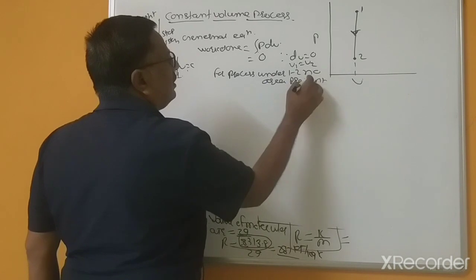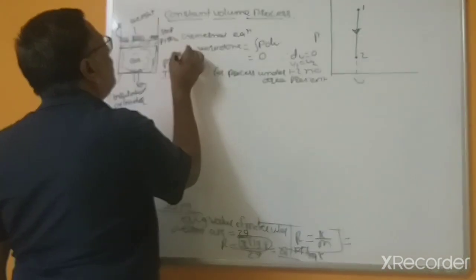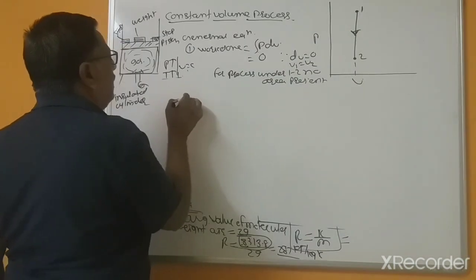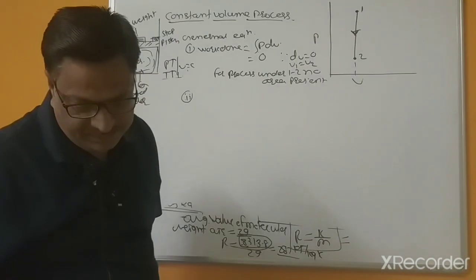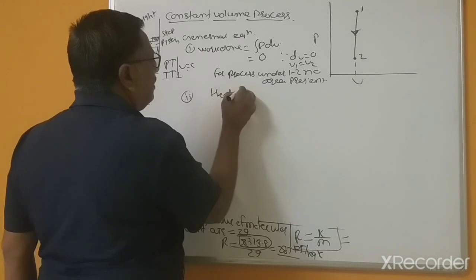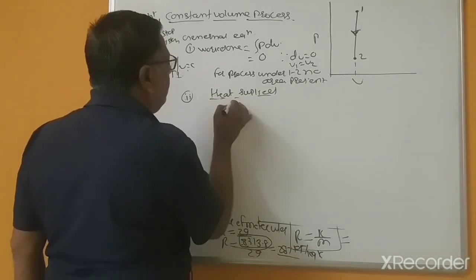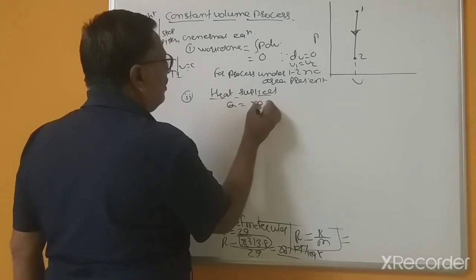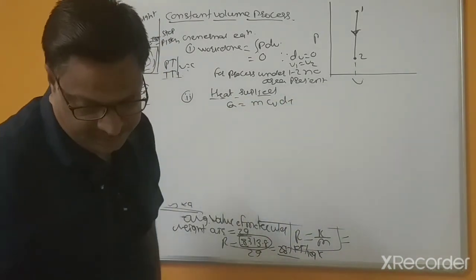No area present because this is constant volume, so that's why work done equal to 0. Now applications of the, here's heat supplied equal to, what is equation for heat supplied? Q equal to mCV into dt.